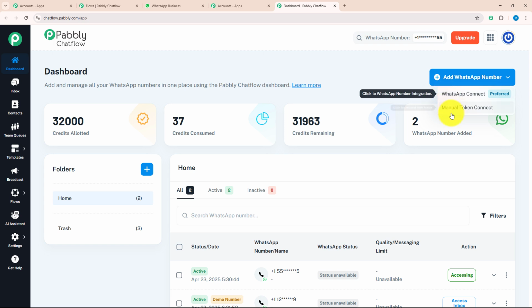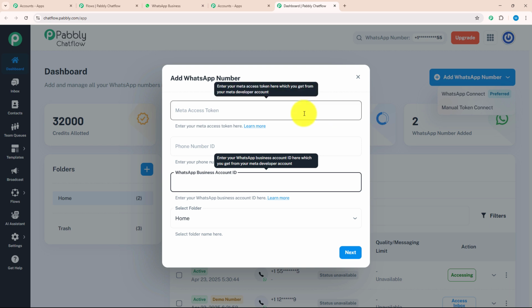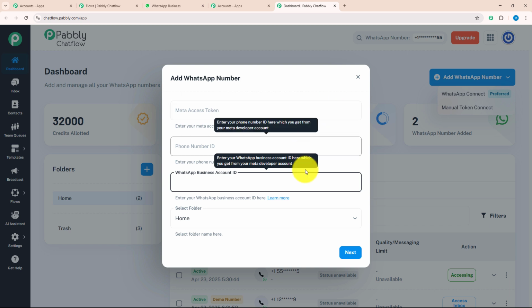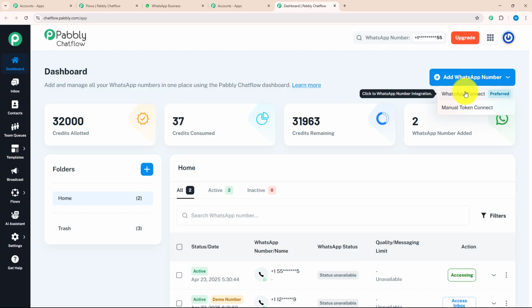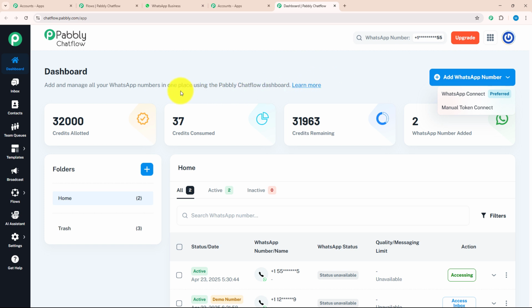Inside this, you can see there are 2 options, Manual Token Connect and WhatsApp Connect. In Manual Token Connect, you need to enter the Meta Access Token, phone number ID, and WhatsApp Business Account ID manually. But in WhatsApp Connect, you just need to verify your Meta Business Management account and link your WhatsApp business account with it. Not only that, there are many more features in the dashboard. Let's see each feature individually.